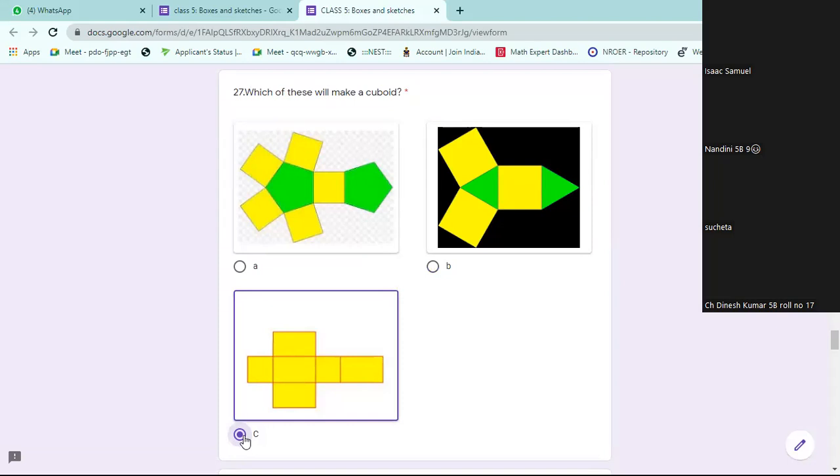Sir, 28th one is triangular prism, sir. Triangular prism, sir. Yes, sir. 28th one, triangular prism.